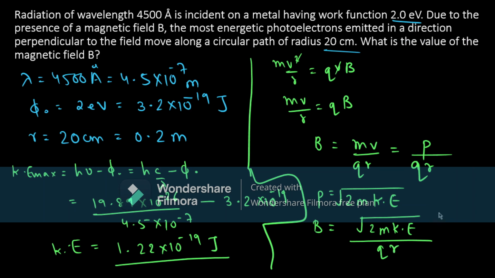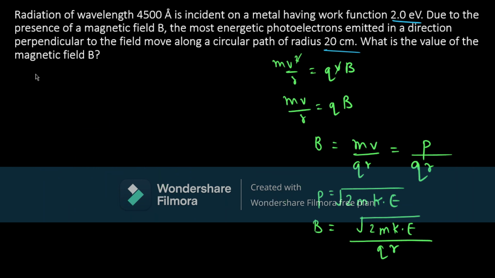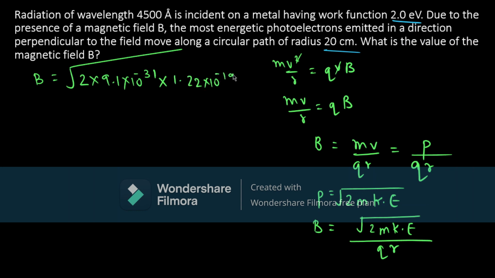So let's put all the values in and solve it. Our magnetic field B becomes 2 into 9.1 into 10 raised to minus 31, this is mass of electron, into the kinetic energy, which we got as 1.22 into 10 raised to minus 19, divided by charge of electron 1.6 into 10 raised to minus 19 into radius, which was 0.2 meter.